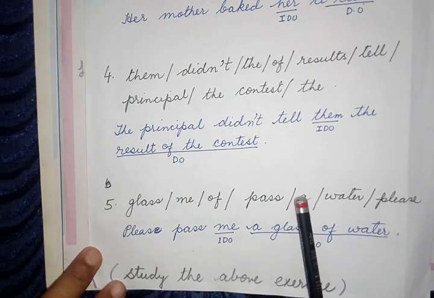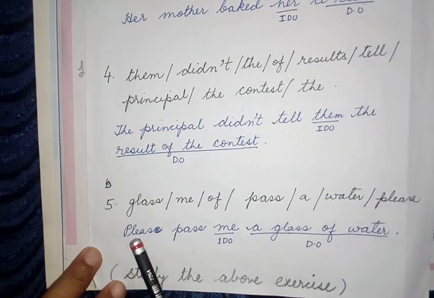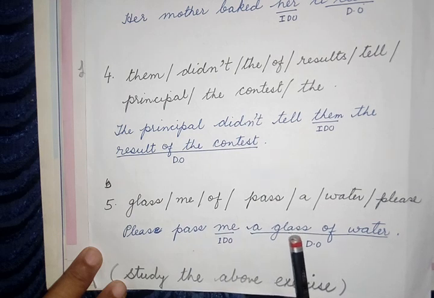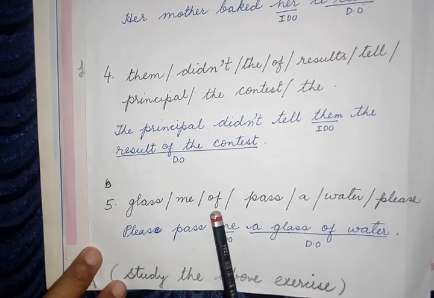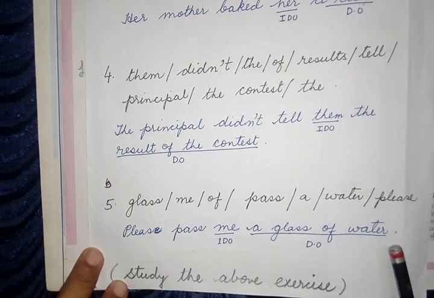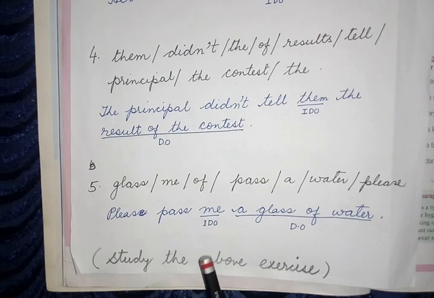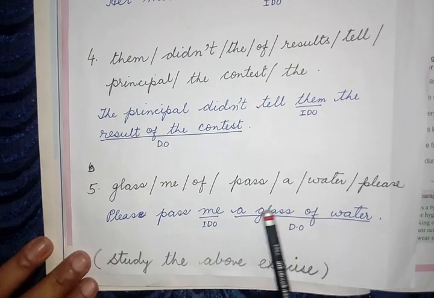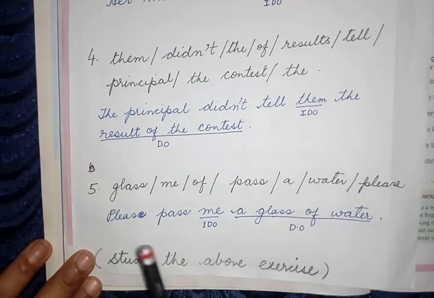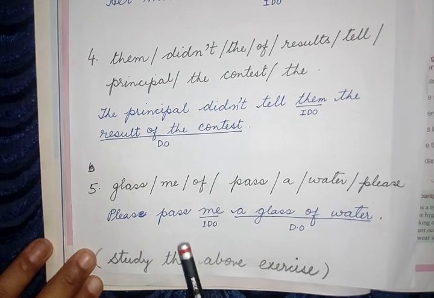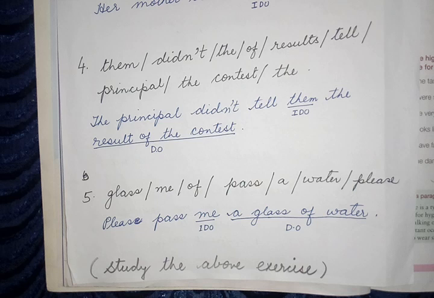Glass me of pass a water please. Please pass me a glass of water. Please pass me what? A glass of water. So a glass of water is direct object. Please pass whom? Me. So me is indirect object. I suppose with this particular practice, you might have understood the direct and indirect object.